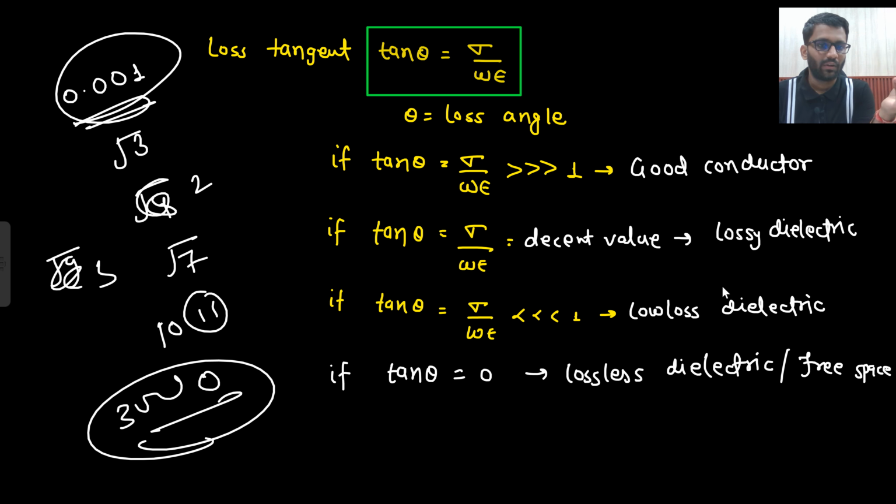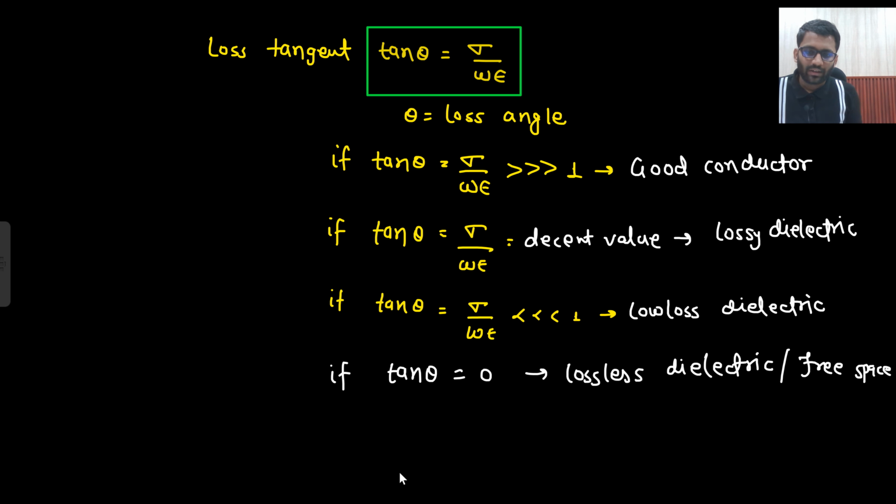Low loss dielectric. This term might not be used in your questions, you will not find it in your questions, but the term is given. The loss is there, but the loss is pretty low. And if sigma is 0, then certainly it is free space or lossless dielectric. Is that clear?